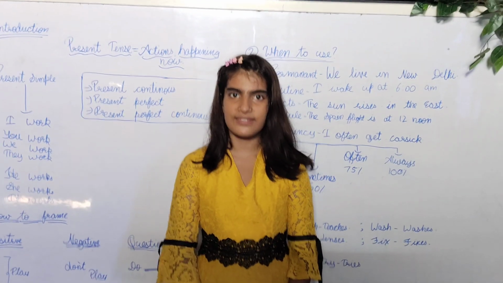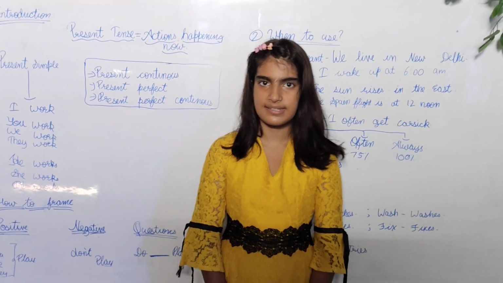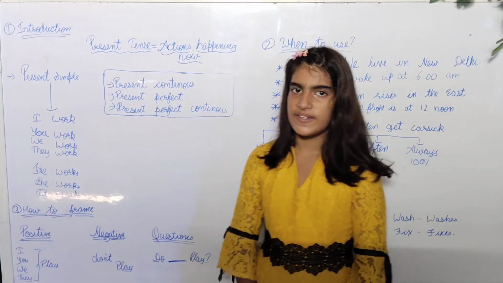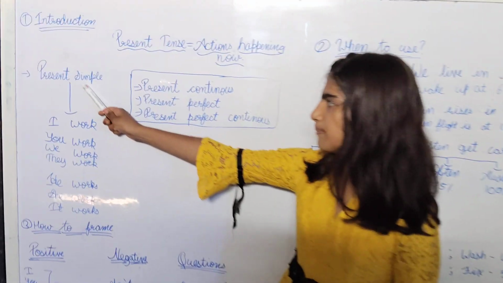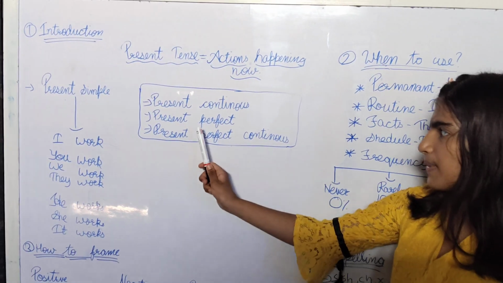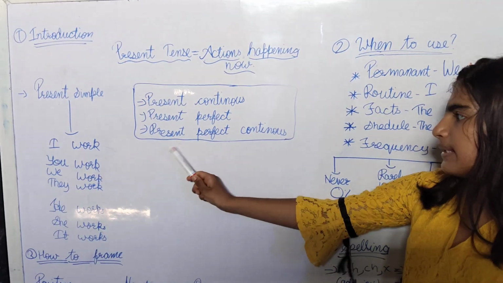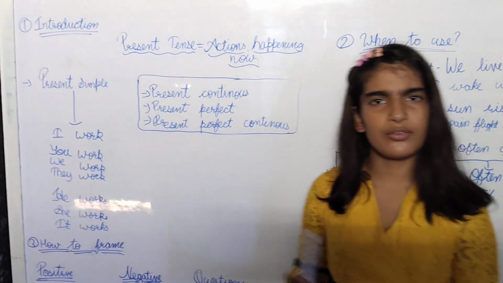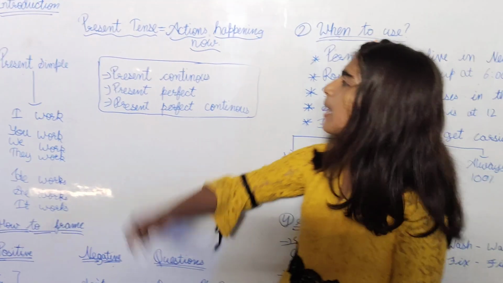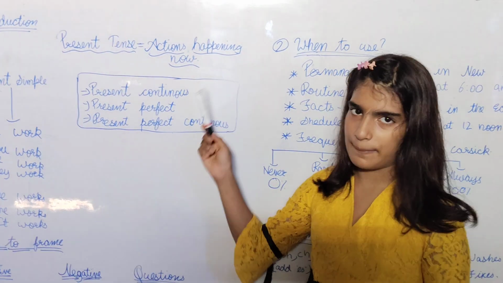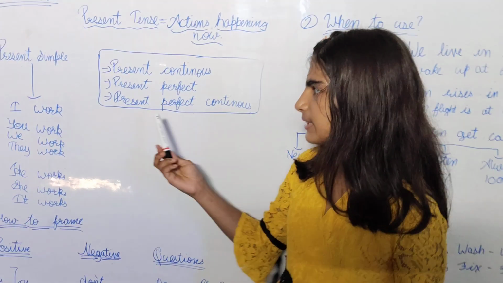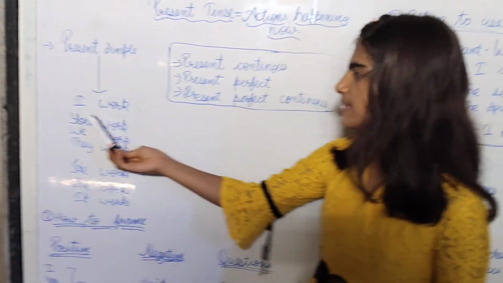Students, in this lesson we will talk about present tense. In present tense we have four types: present simple tense, present continuous tense, present perfect tense, and present perfect continuous tense. Now you will ask, ma'am, what is this present tense? Present tense has the actions which are happening right now. Now let me give you some examples.